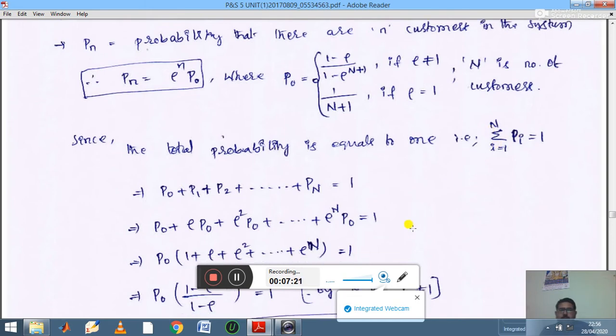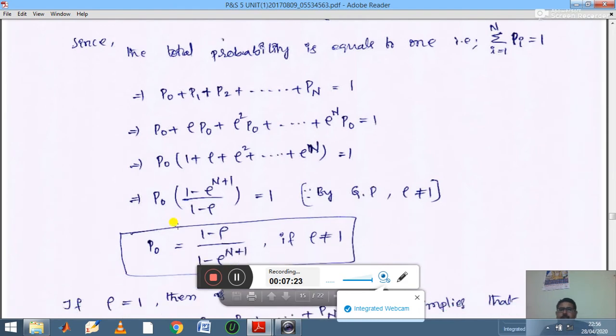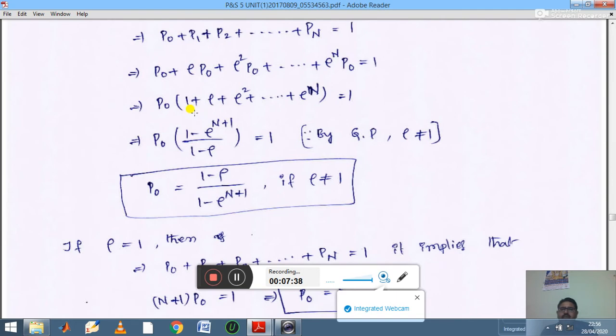Then in the next step we can rewrite this statement by taking P naught outside. Then you are getting 1 plus rho plus rho square plus and so on, rho power n, is equal to 1. Then by using geometric progression, 1 plus x plus x square plus and so on, this can be written as (1 minus rho power n plus 1) by (1 minus rho), when rho is not equal to 1.